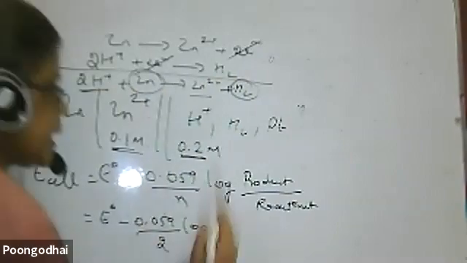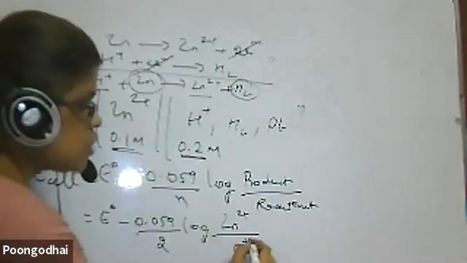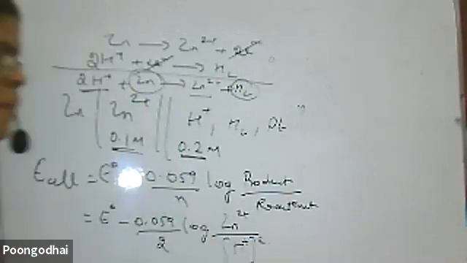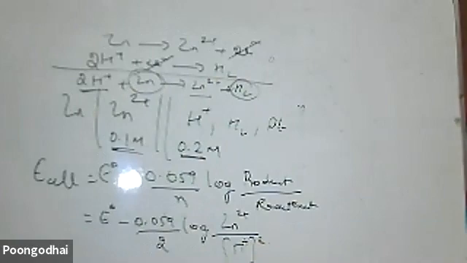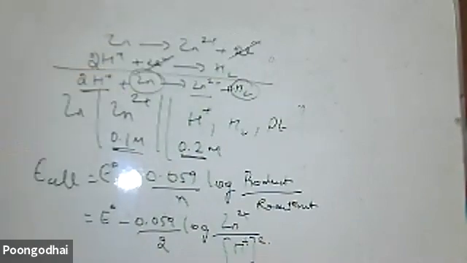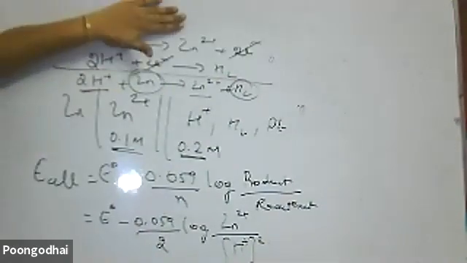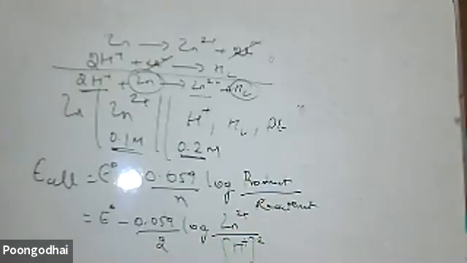So the product I have is Zn2 plus, and by this I have H plus to the power of 2. Why I am stressing this square is that children may miss it out. You will think you have it, but you will forget that H plus is twice. So write down the chemical reaction, write down the half reactions, and find out the overall reaction. For that overall reaction, find out the product by reactant. Don't go by your book.